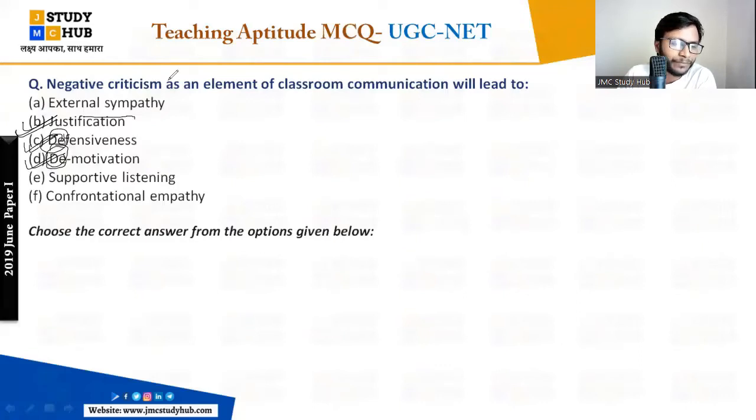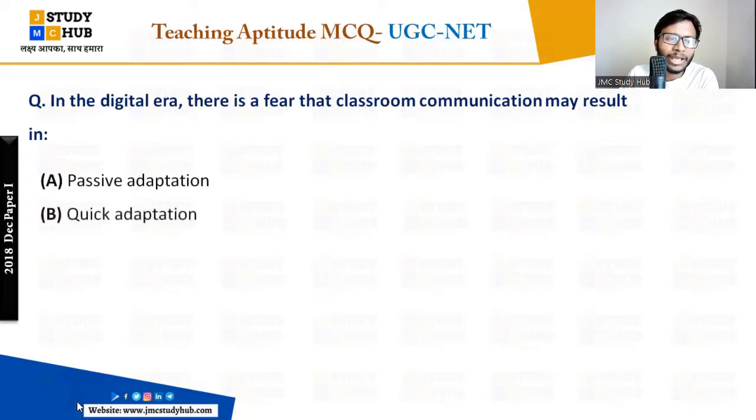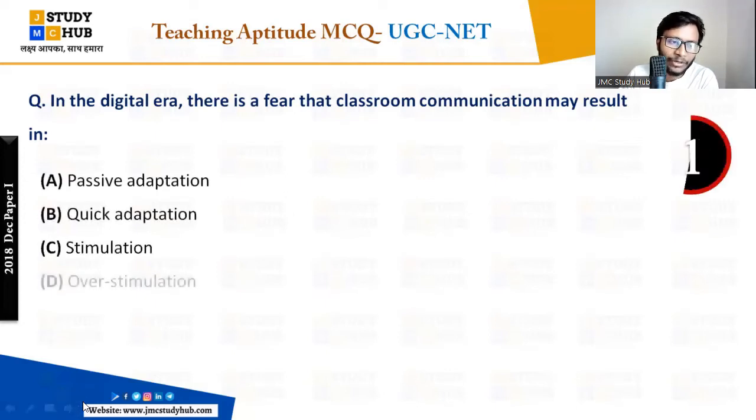Let's move ahead. Now next, new questions are here. In the digital era there is a fear that classroom communication may result in... Tell me quickly, it is a very important and lovely question. In the digital era there is a fear that classroom communication, the communication we do in the classroom between the teacher and the students, or among the students also, the whole classroom, may result in what? Options: A, passive adaptations; B, quick adaptations; C, stimulation; D, overstimulation.